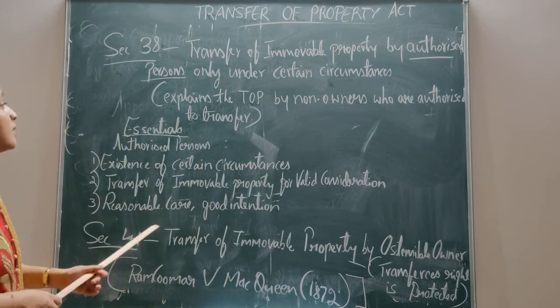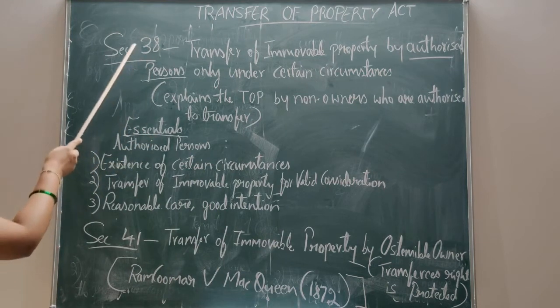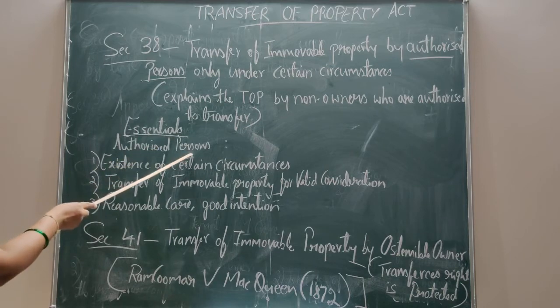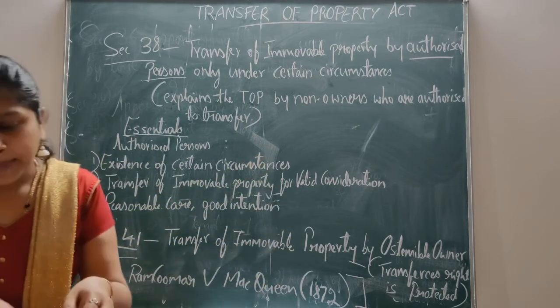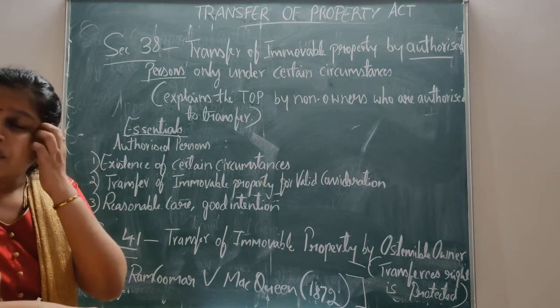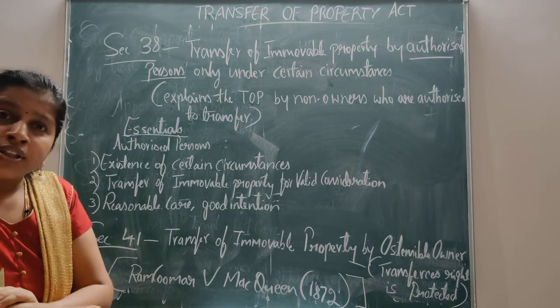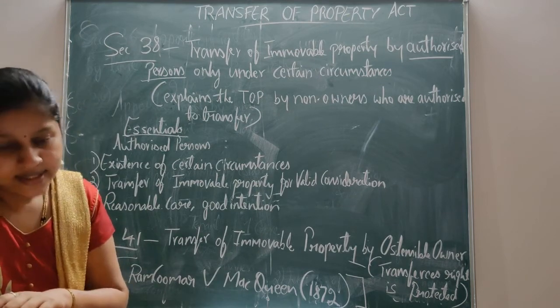Here, let us see what the essentials of section 38 are. As we all know, who is an authorized person? An authorized person means the karta of the Hindu joint family property or the guardian of the minor's property. They are all the authorized persons. They are not the owner, but they have the authority to transfer the property under certain circumstances.